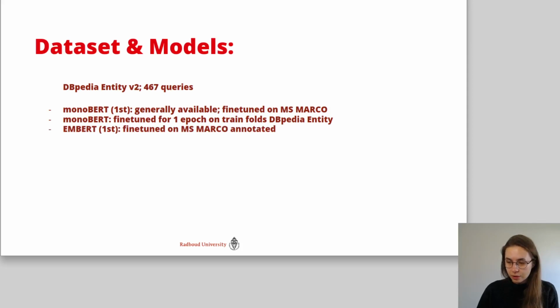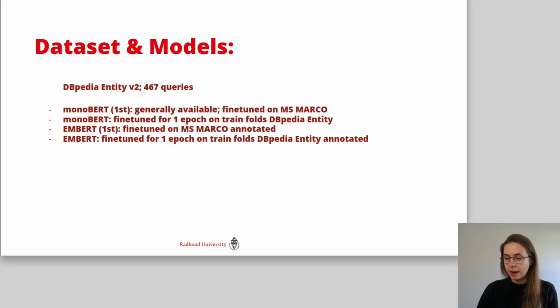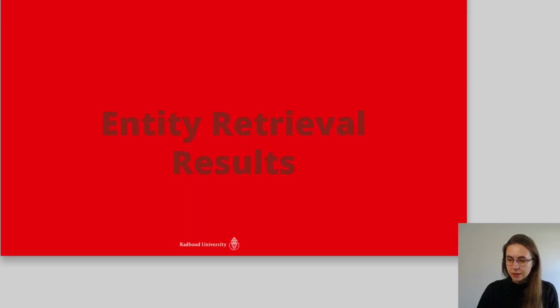Next we have EMBERT first stage, which is fine-tuned on MS MARCO but annotated. And next we have EMBERT fine-tuned for one epoch on train folds of DBpedia annotated with entities. So the monoBERT and EMBERT models, the corresponding ones, are comparable in the amount of training data. Let's look at the results.